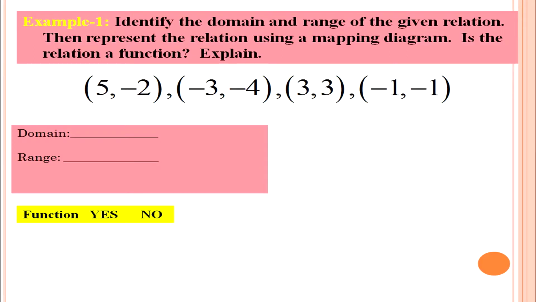The first task is to identify the domain, and the domain is -3, -1, 3 and 5, and the range will be -4, -2, -1, 3. That means the domain is the x coordinates and the range is the y coordinates, or we can say the first elements are the domain and the second elements are the range.